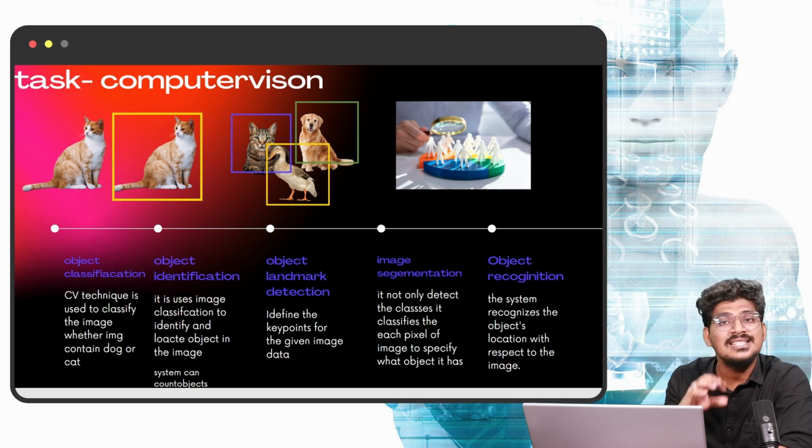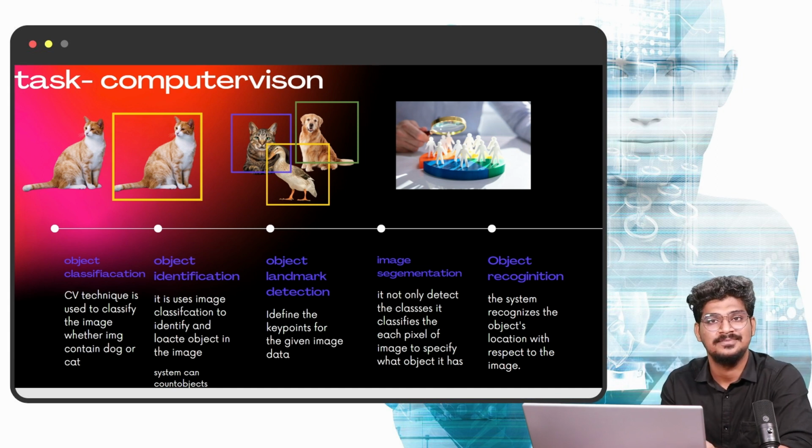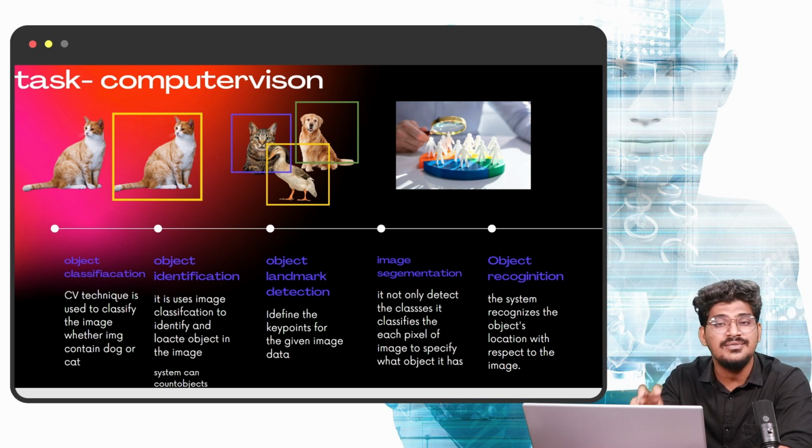So based on the pixels, it specifies what kind of object is inside the image. It is not only identification, it is not only classification. It classifies each and every pixel of the image, and based on that it returns what kind of object is inside the image.